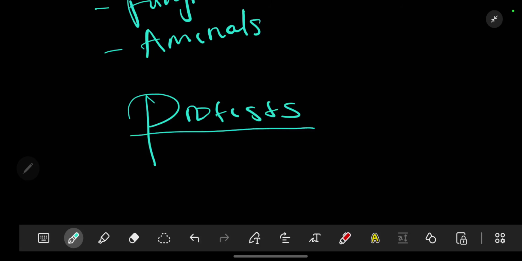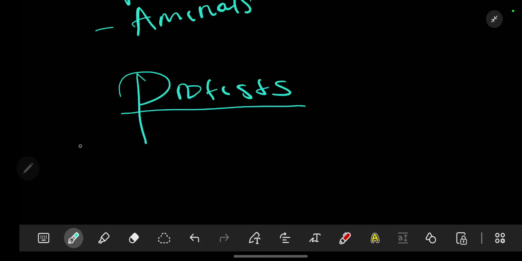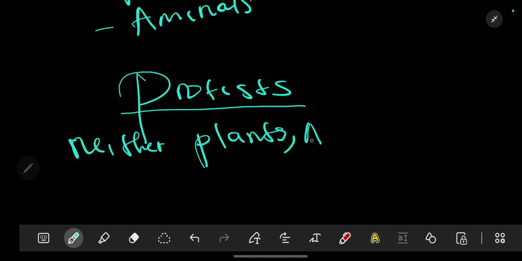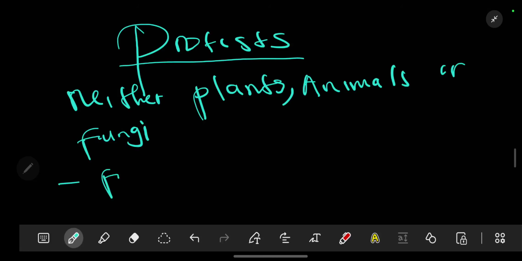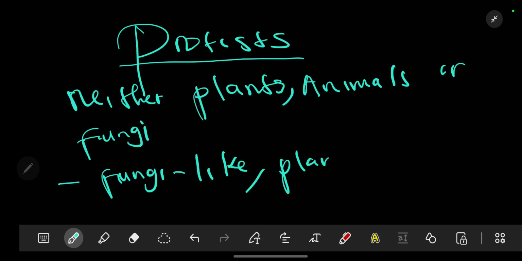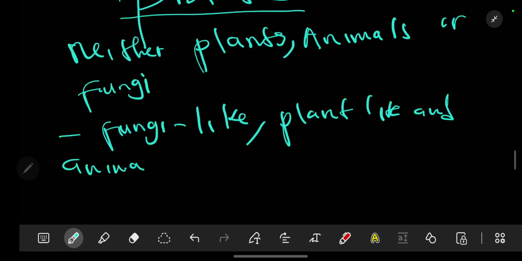Protists, what are they? Being eukaryotes, protists are neither plants, animals, nor fungi. They do not fall under any category. However, they themselves have fungi-like, plant-like, and animal-like characteristics.